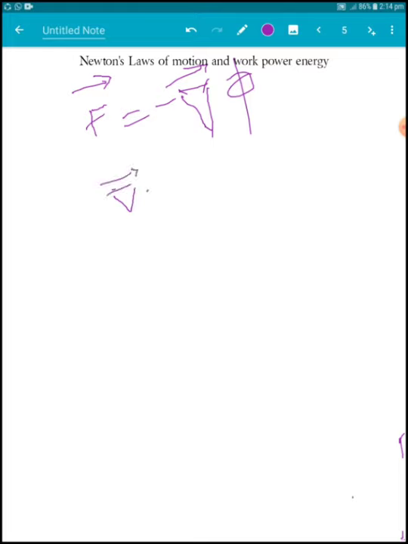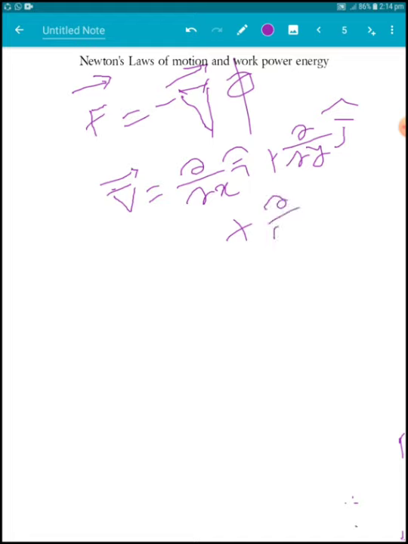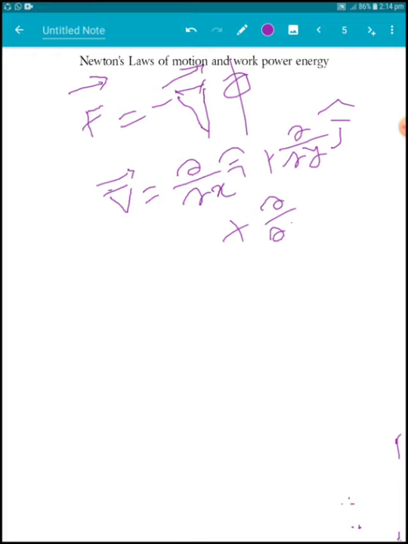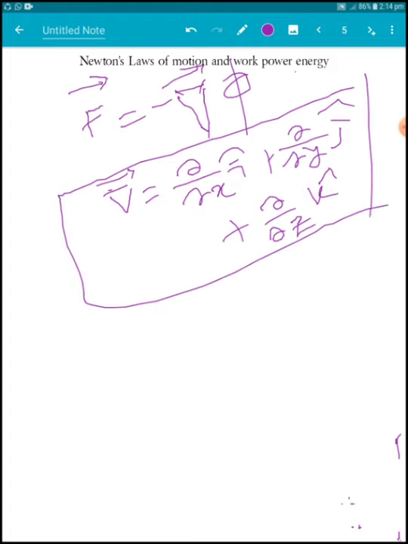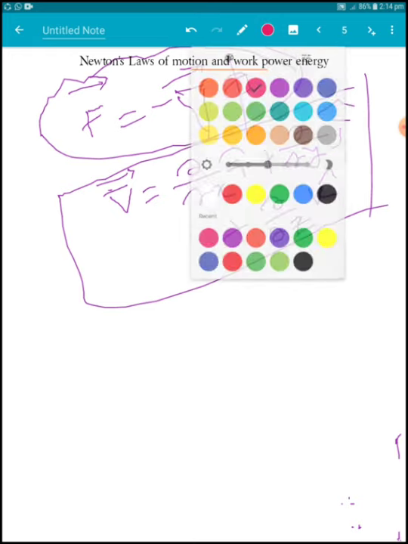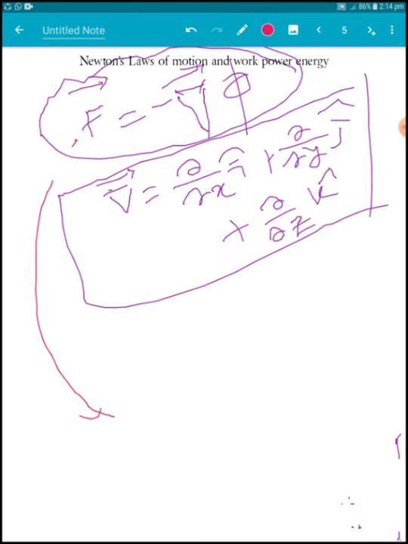Here grad is del x of i cap plus del y of j cap plus del z of k cap. This is the grad. So F can be represented by the negative gradient of phi.